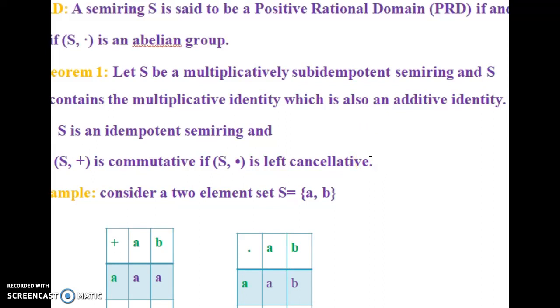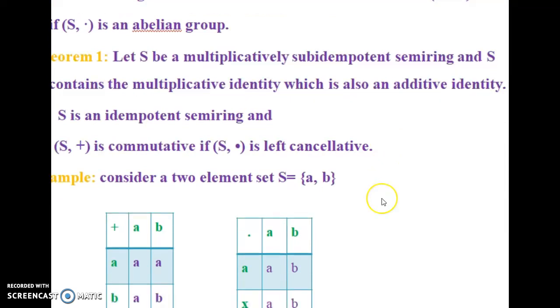We consider a multiplicatively subidempotent semiring, that is, a semiring satisfying the property a plus a square equals a for all a in a non-empty set S with additive and multiplicative identity E. Then S is an idempotent semiring, and S plus is also commutative if S dot satisfies left cancellation.